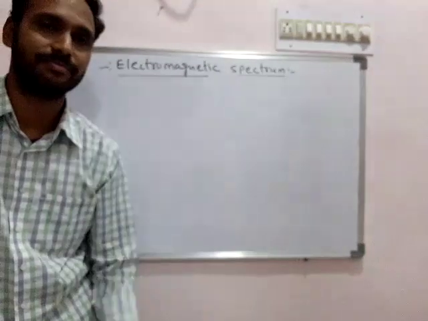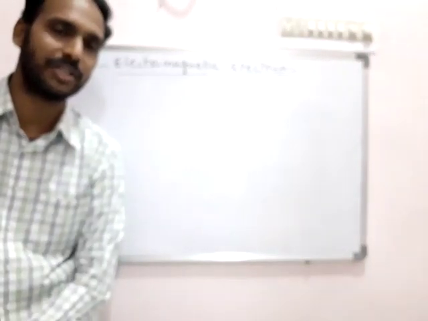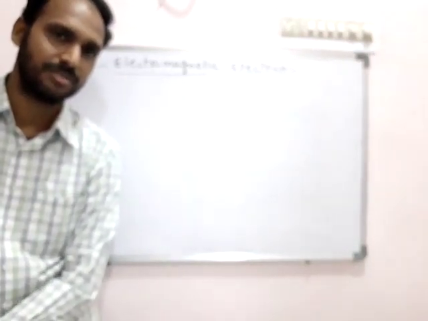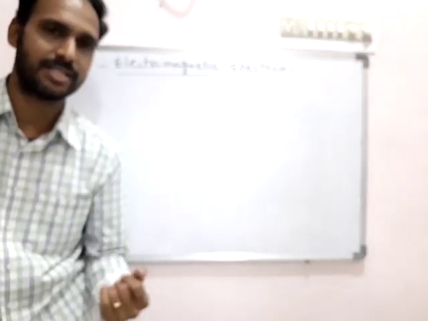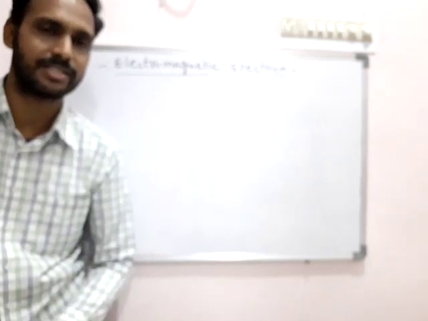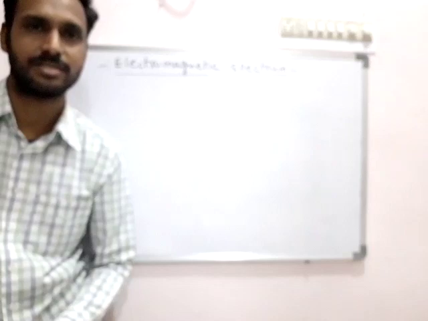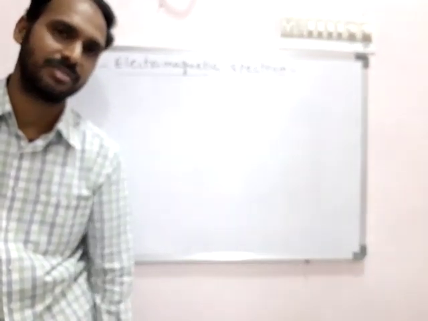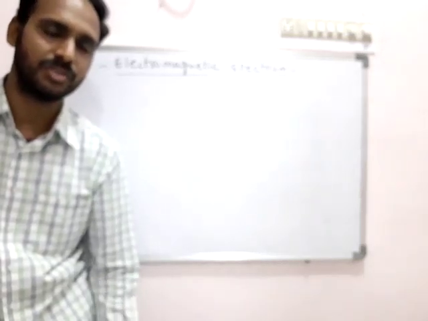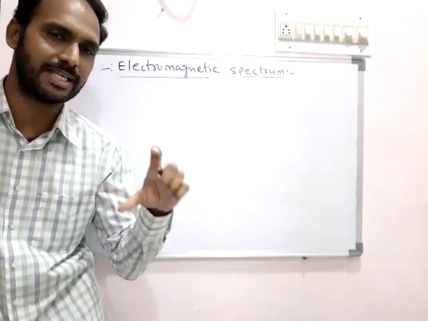So what is meant by electromagnetic spectrum? What are the types of electromagnetic radiations? X-rays, gamma rays, ultraviolet rays, visible rays, infrared rays, radio waves, microwaves, and the cell phone rays. So all these radiations, when they are arranged in an order,